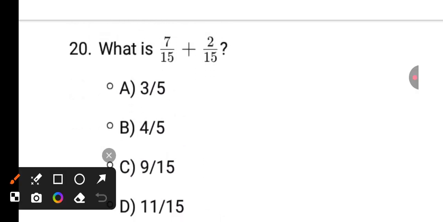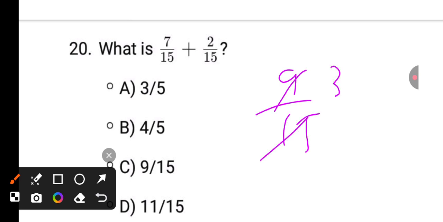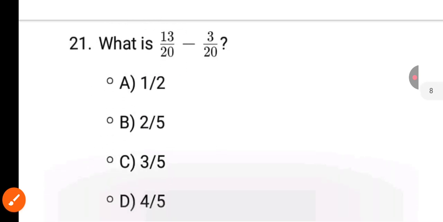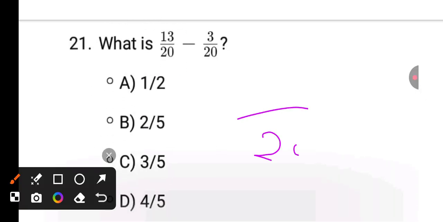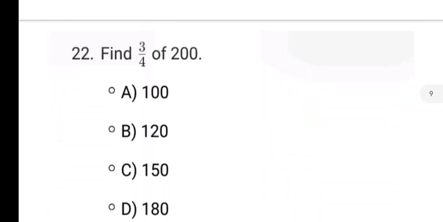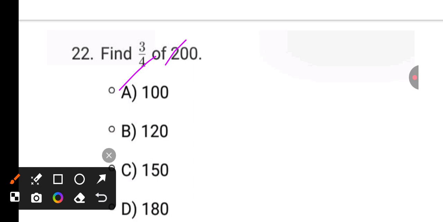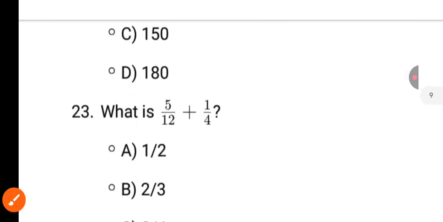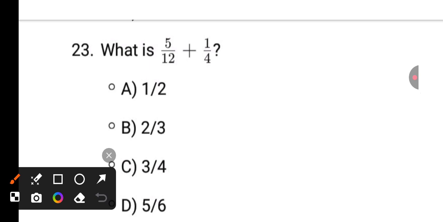Next, simple. It is 7 plus 2, 9 by 15. It is 3 by 5, 3 by 5 is the answer. Next, divided by 20, it is 10. It is 1 by 2. Next, simple, 4 into 5, 5 into 3. It is 150. Next, see, it is 5 by 12 plus 1 by 4.